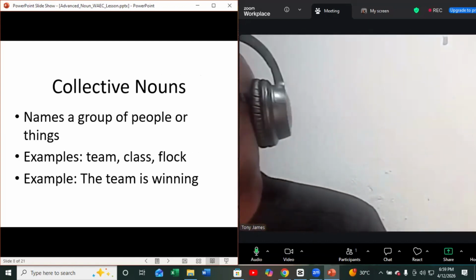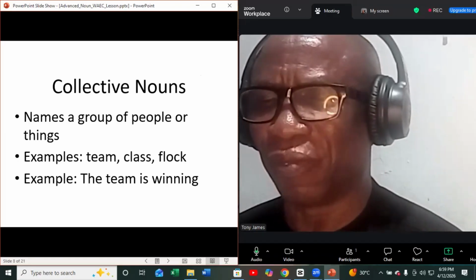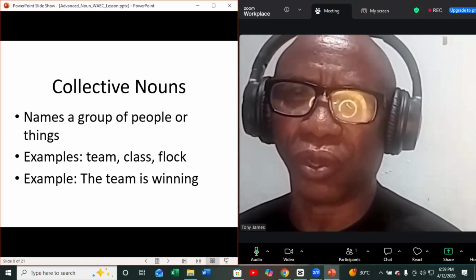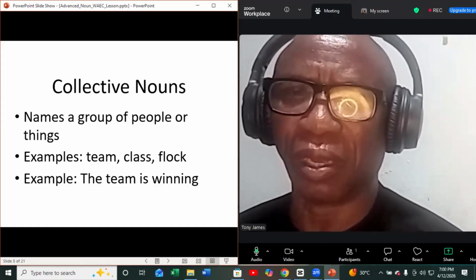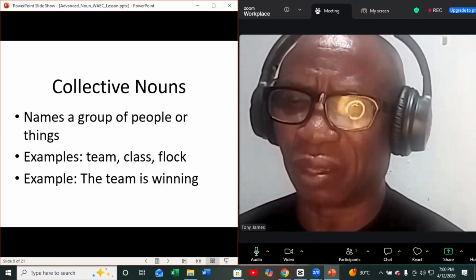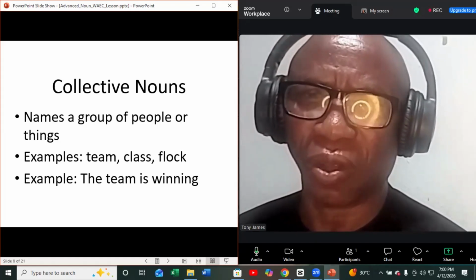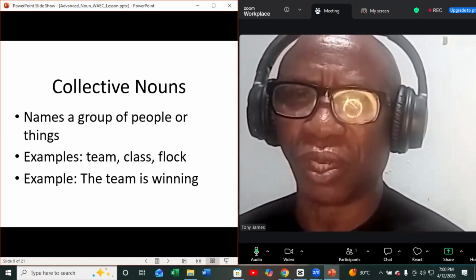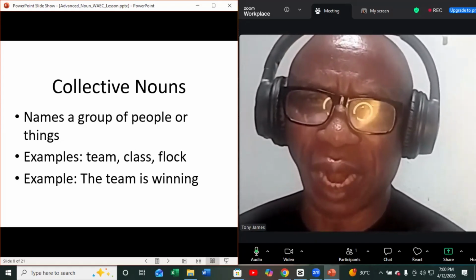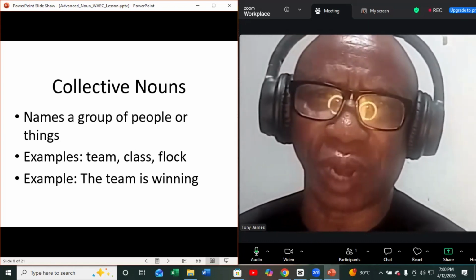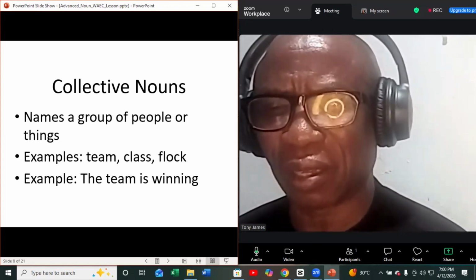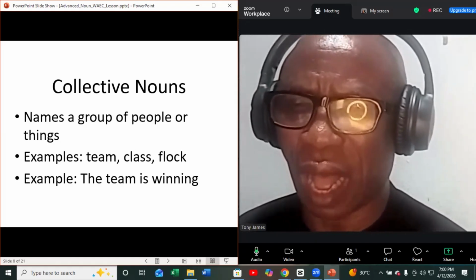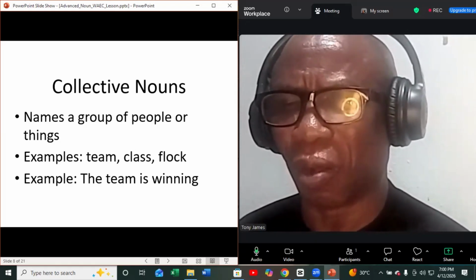Now let's look at collective nouns. This is a very important aspect of nouns that students have to increase their knowledge of, because the WAEC examiner often tests students on collective nouns. They know that many students are ignorant of this. They don't know the usage, whether it should be pluralized or whether it is in the plural sense or the singular sense. Collective nouns are names of groups of people or things.